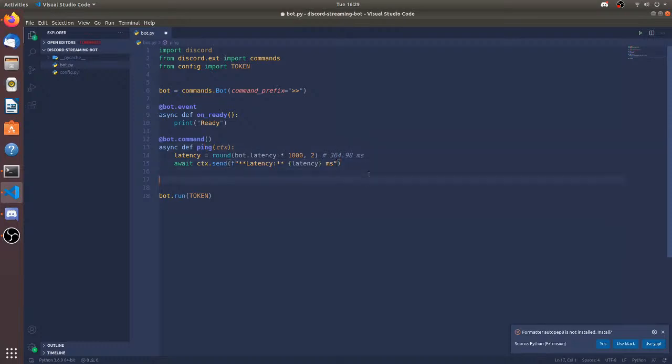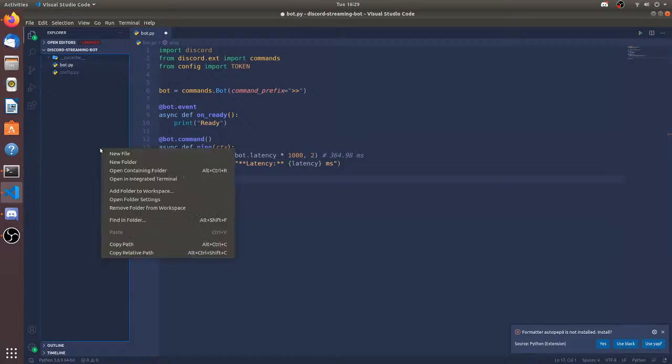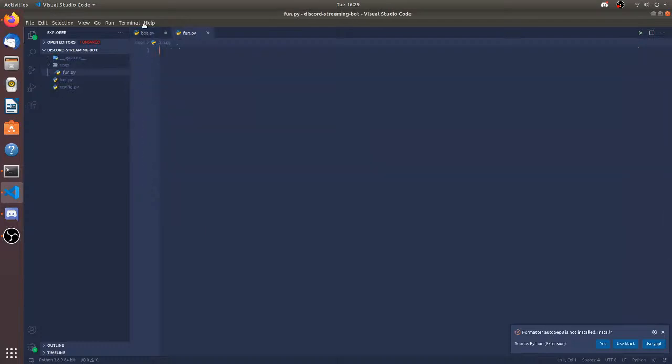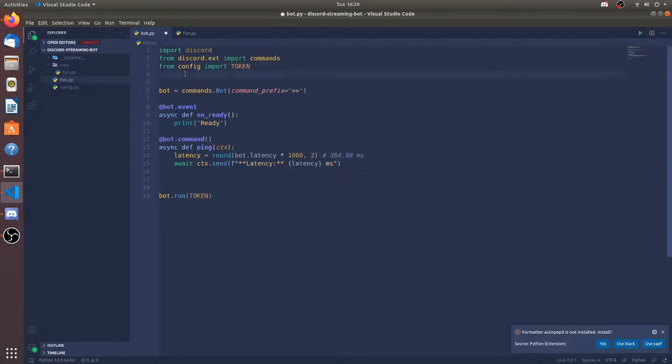So now let's make a few awesome commands. Let's make a new folder called cogs, and then let's import everything from the cogs folder. I'm going to be making a fun.py file. Then I'm going to be importing os.